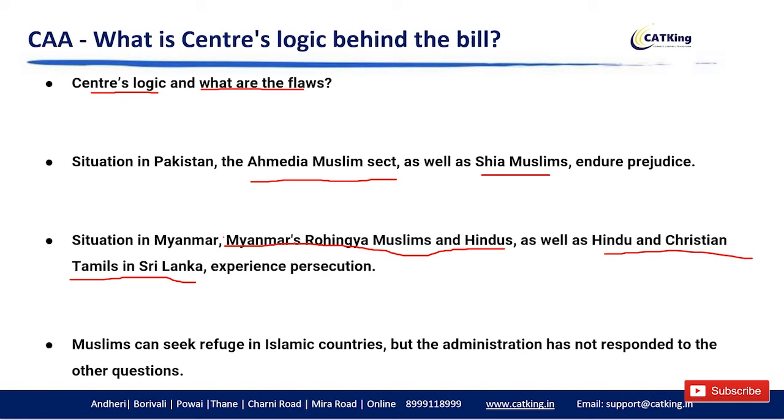Now, Muslims can seek refuge in Islamic countries, but the administration has not responded to the other questions. All right, so there has been some ambiguity that is coming into the picture. A very important point that you can highlight in your GDPI if you are forming an opinion of being against this particular act. So if you are in the against group, this is what you need to talk about.